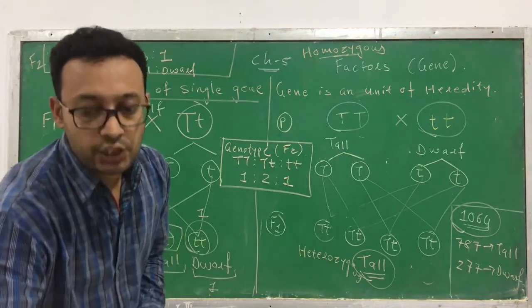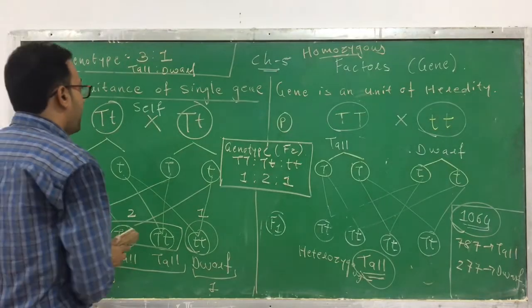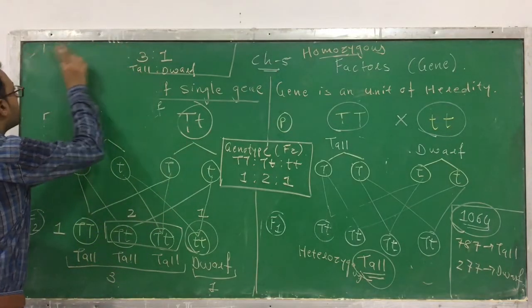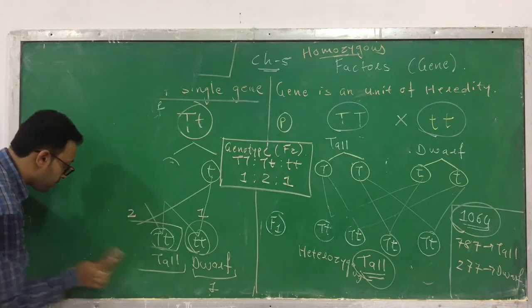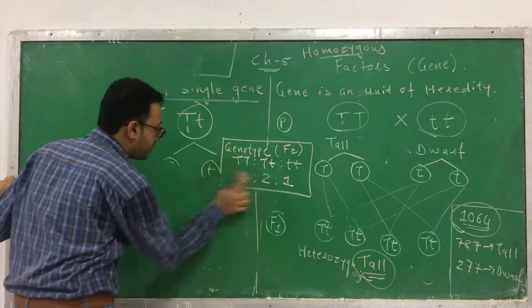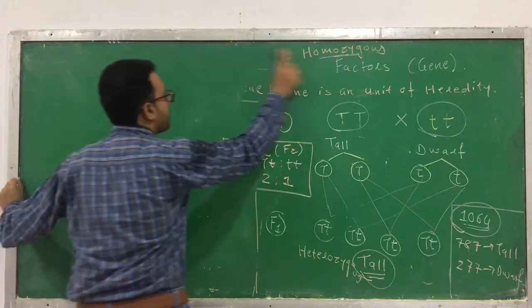The same thing can be expressed by a mathematical equation as well as by the Punnett square method. This was gamete formation, but I will also show you another method called the Punnett square method.